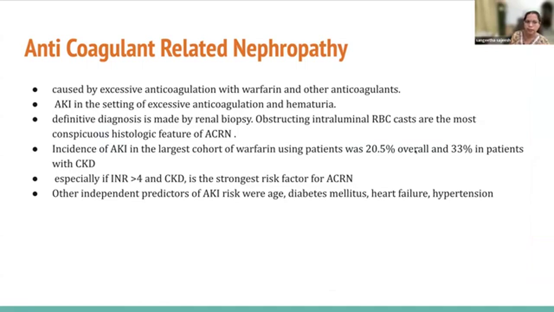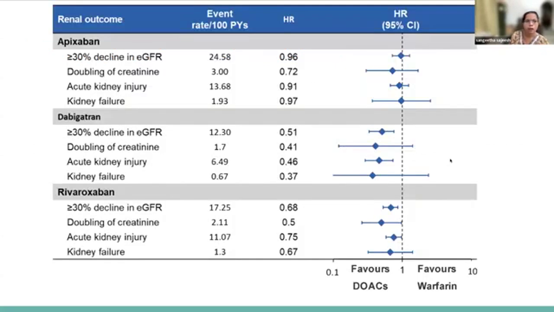It presents as AKI in a setting of excessive anticoagulation, with hematuria. And when you do a renal biopsy, you can see obstructing intraluminal RBC casts, which are the most conspicuous histologic features of anticoagulant-related nephropathy. And the incidence with warfarin, in some studies, is around 20.5% overall, but 33% in patients with CKD. Other risk factors include age, diabetes mellitus, heart failure, hypertension, etc. So this factor also we need to consider.